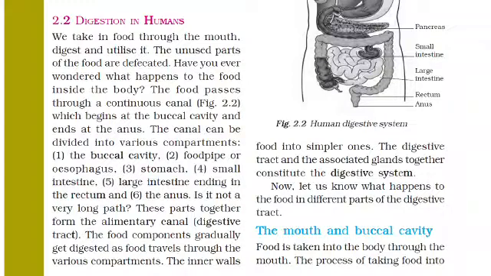Then the food components gradually get digested as food travels through the various compartments. Means the food which starts passing through this alimentary canal is digested in the different parts of the body.